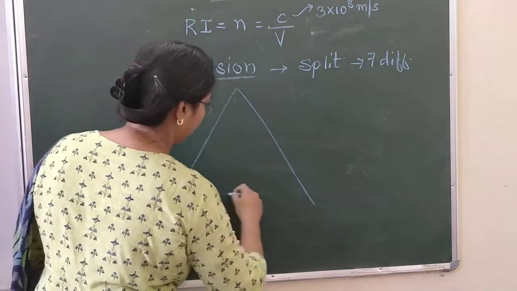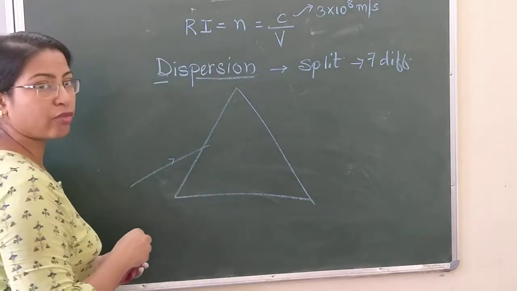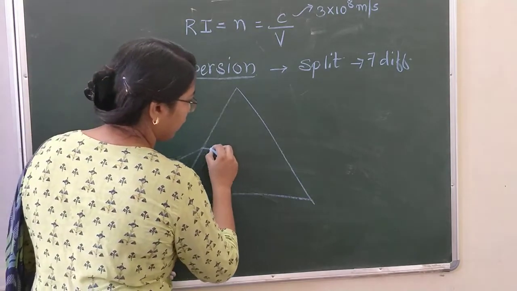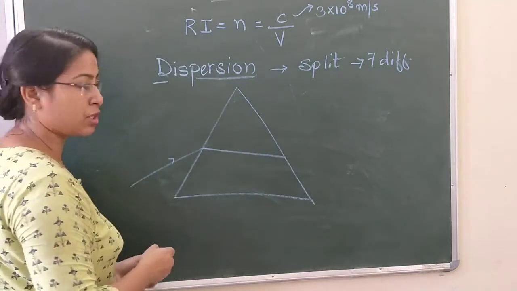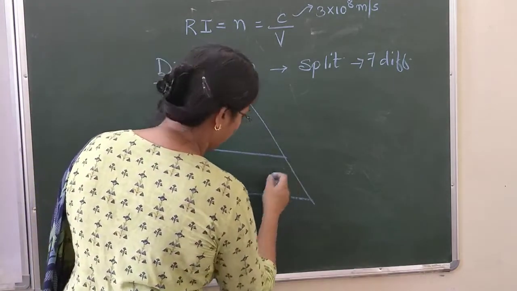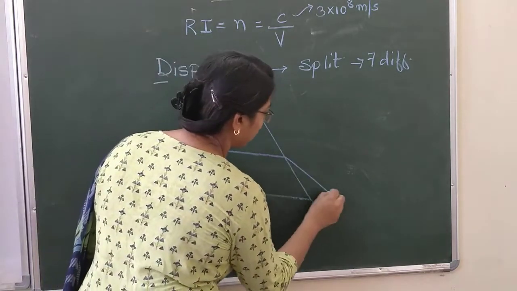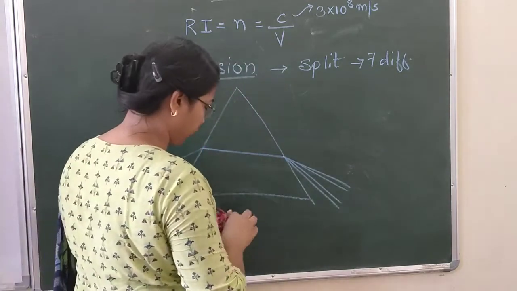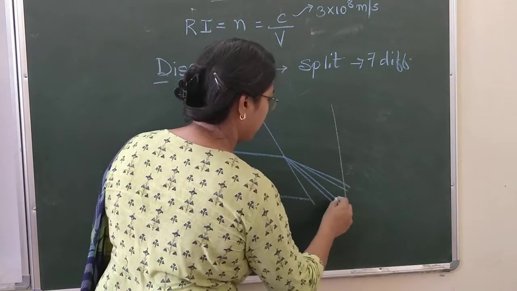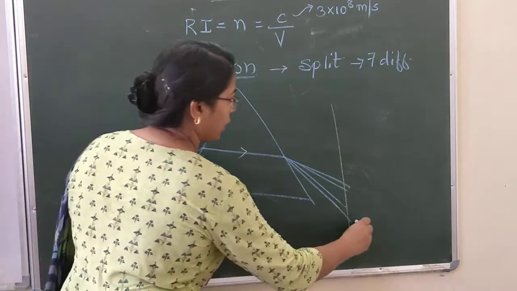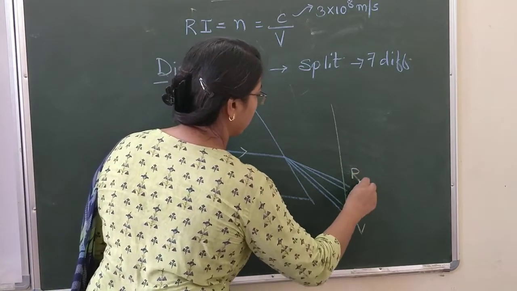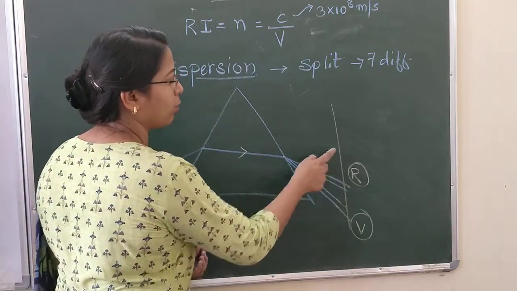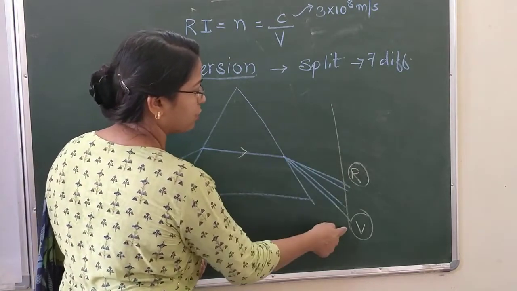When white light is made incident on one of the refracting surfaces, or sides, of the prism, it undergoes refraction within the material of the prism, and when it emerges out from the other side of the prism, we find that different colors are obtained. When these colors are taken on the screen, they can be shown like this: violet is at the bottom of the band and red is at the top of the band observed here on the screen.